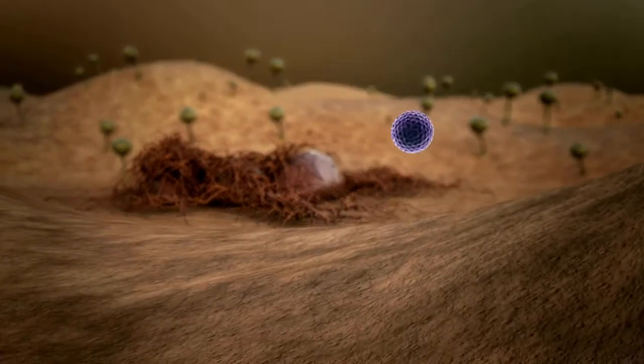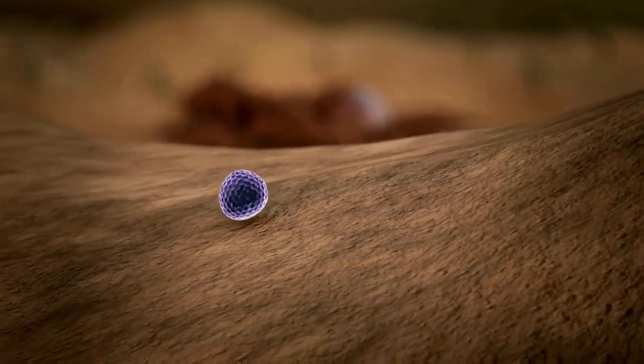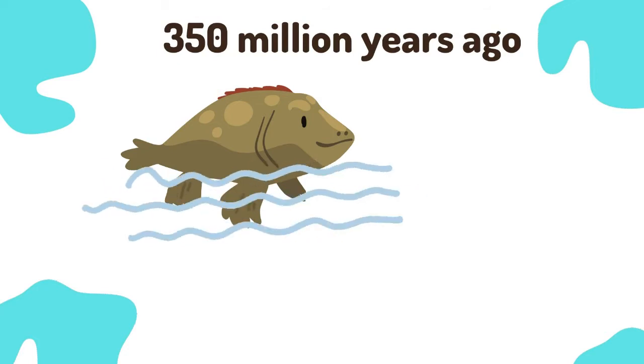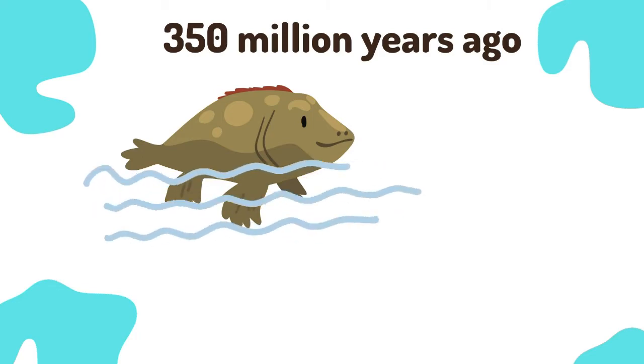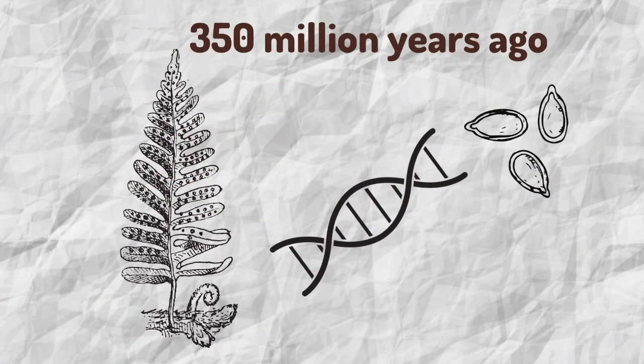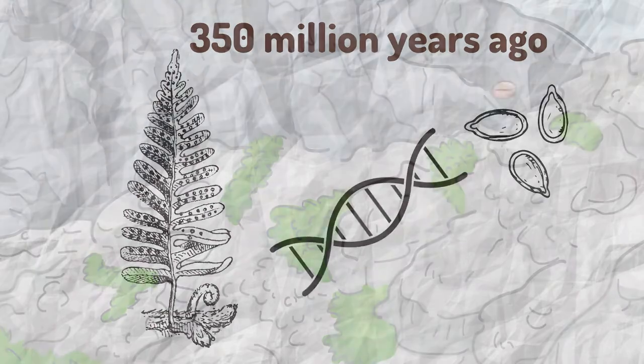So seeds are the recipes for plants to survive and reproduce faster and better. Roughly 350 million years ago in the water, the fins of some fish were evolving into legs that enabled them to walk on land. These became the amphibians, the ancestors of frogs, toads, and newts. It was during this time that the spores of some fern-like plants evolved to become larger with a starchy food source inside and a waterproof coat. These were the first seeds.